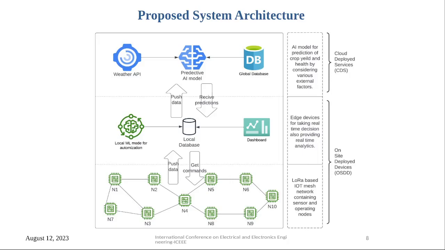At the higher level, there is a predictive AI model. This AI model takes data from the weather API and some of the data from the global database, and suggests improvements. For example, if there will be rain in about one to two weeks, the predictive AI model will tell the local machine learning model to stop or reduce the amount of water, because if you are expecting rain, we can already use the rainwater. So this is the role of the predictive AI model.